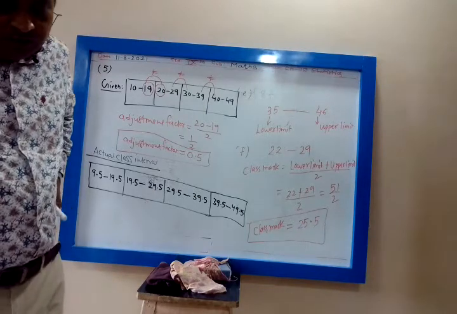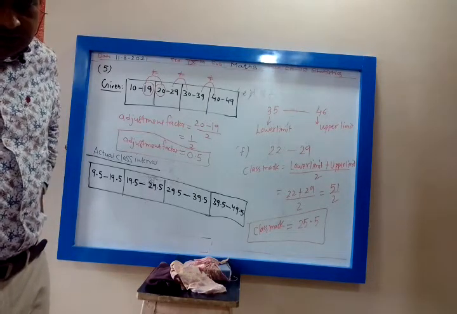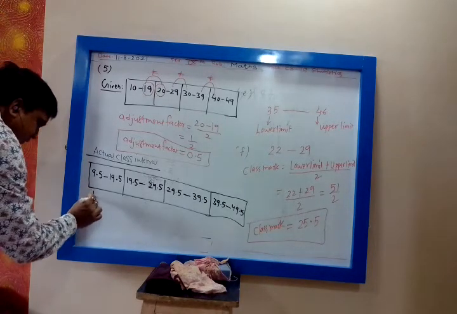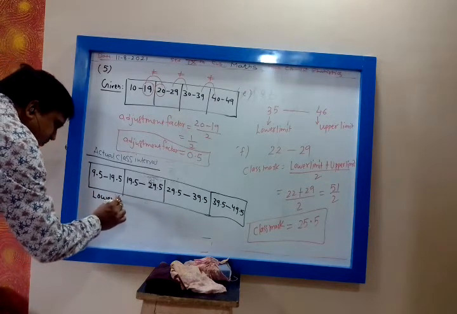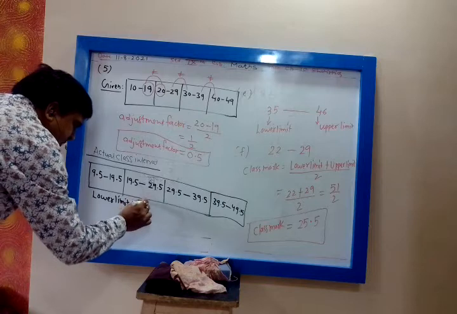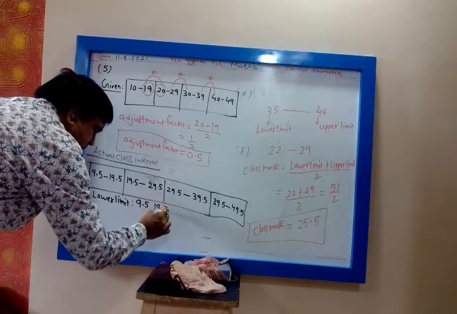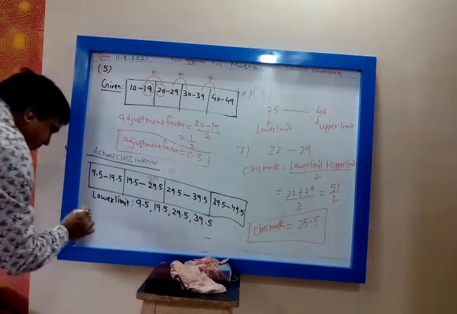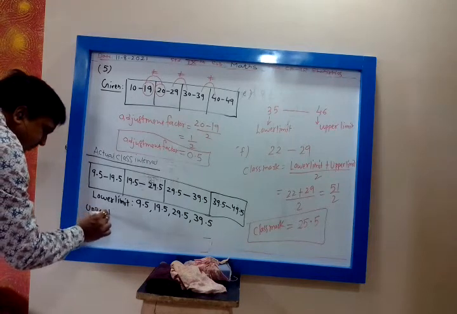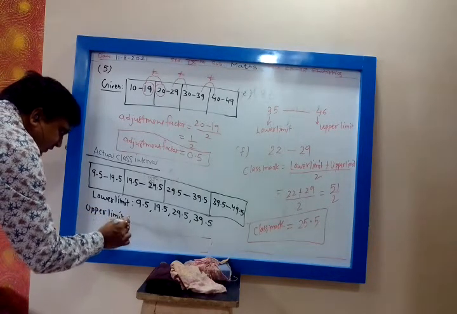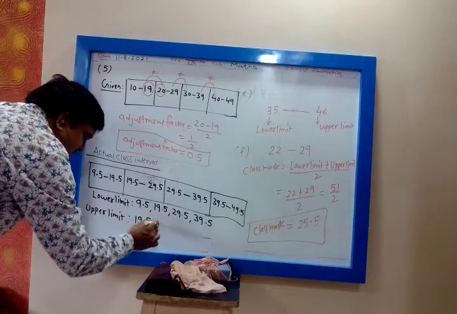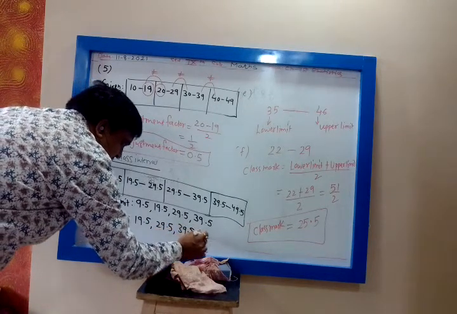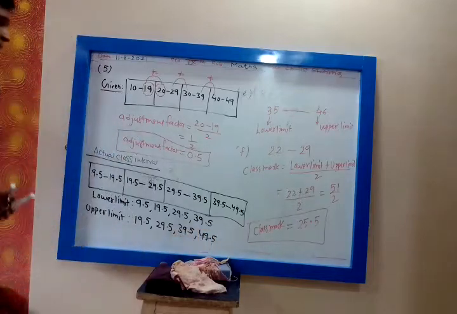So what is asked? Find the actual lower limit, upper limit and mid value. What is my actual lower limit? We write lower limit: 9.5, 19.5, 29.5, 39.5. Then we write upper limit: 19.5, 29.5, 39.5, 49.5. Okay, this is my upper limit.